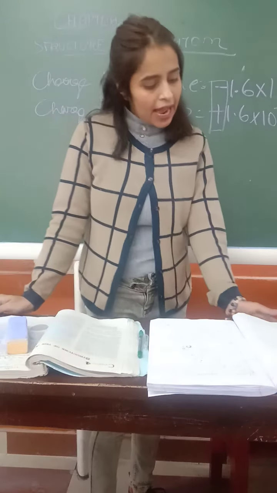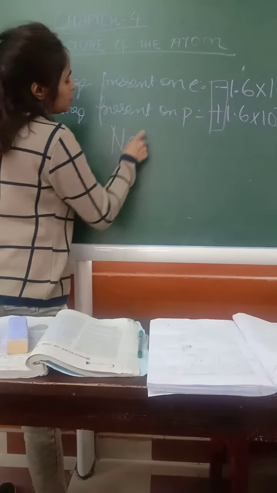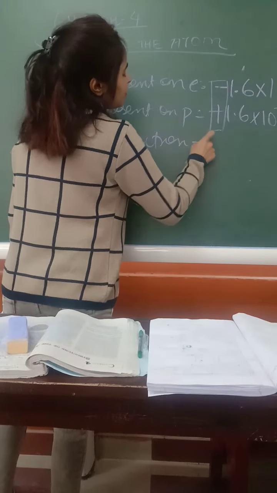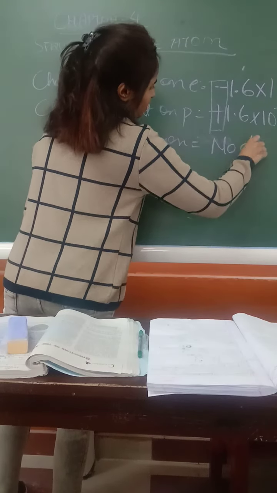Okay students. And what about neutron? Neutron has no charge.